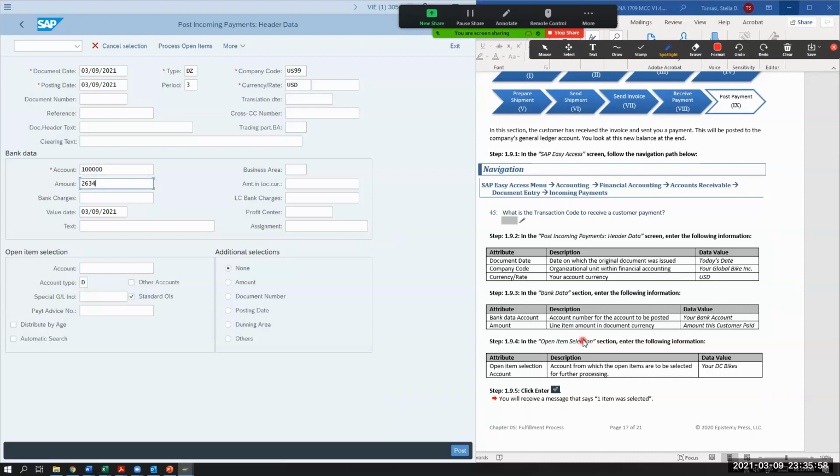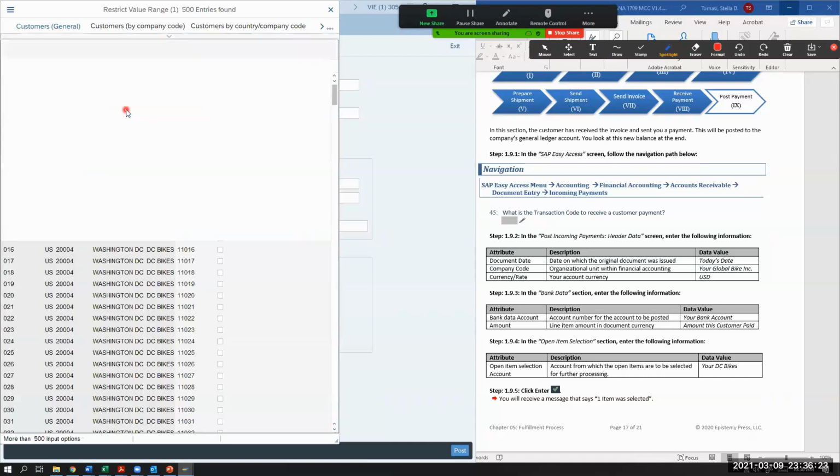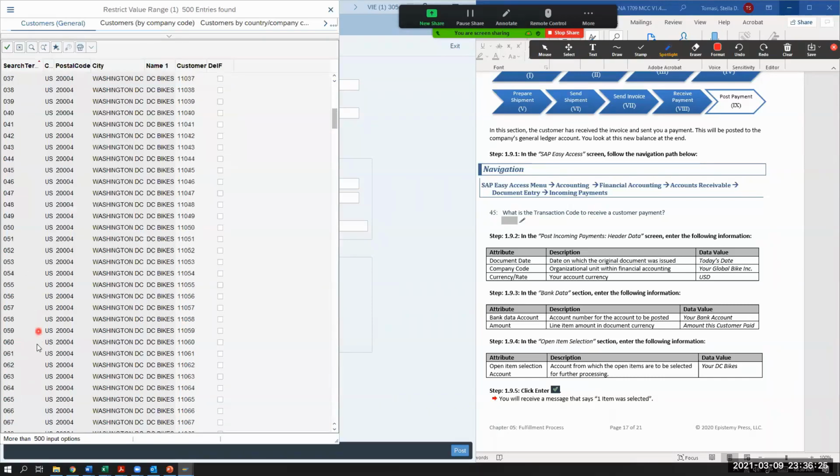So open item selection is right here. And the open item selection is my DC bikes. So in here, account, I'm going to find my DC bikes. I think it's, I always forget. I think it's $11.99, but let's do DC and open that up. And I'm going to find my 99